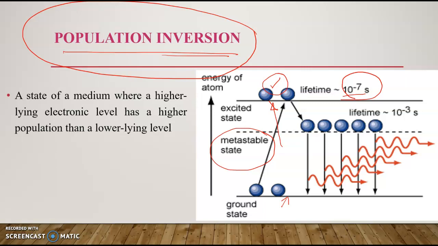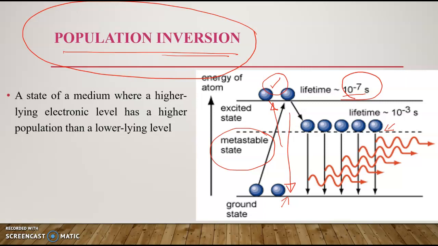If we are not providing a metastable state like this, it will come down directly to the ground level and emit photons. But those photons are not sufficient to produce the required amount of laser beam with our required energy.